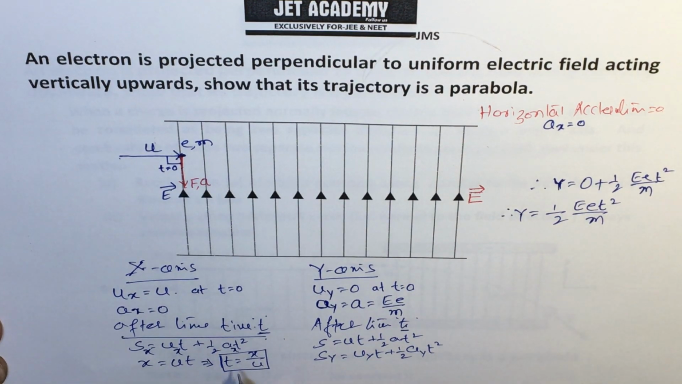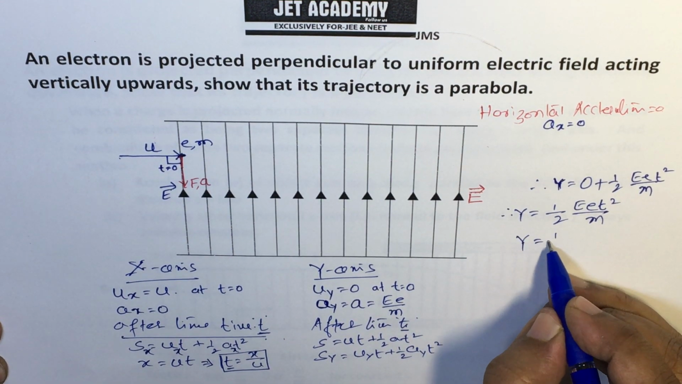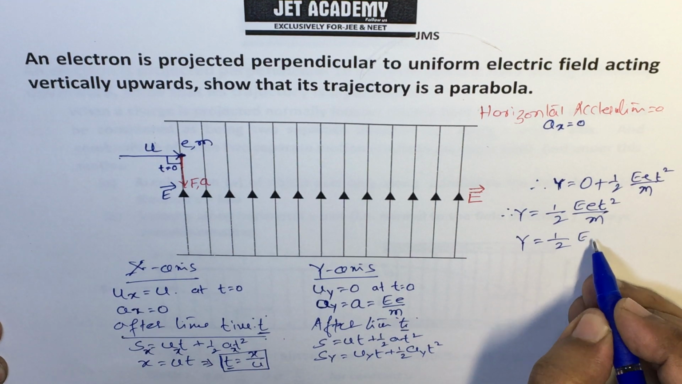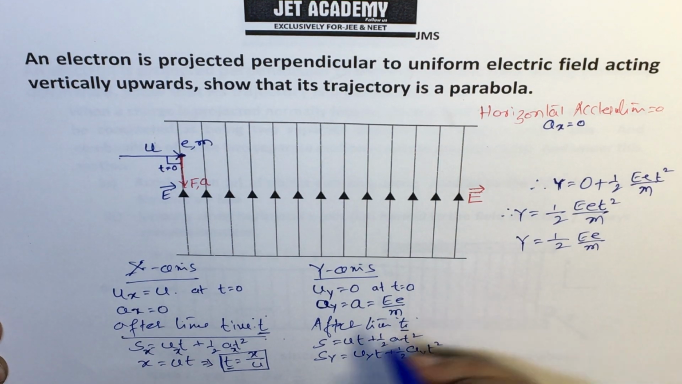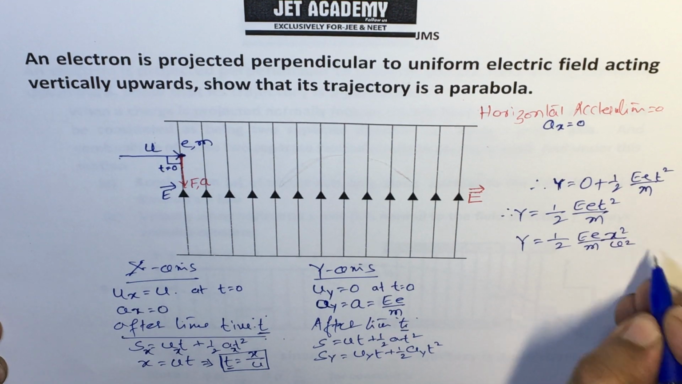Therefore, I will substitute this t from the x equation. This t and that t are both the same, because it is the same instant of time. Therefore, y is equal to 1 by 2 eE by m times t square, that is x square by u square.